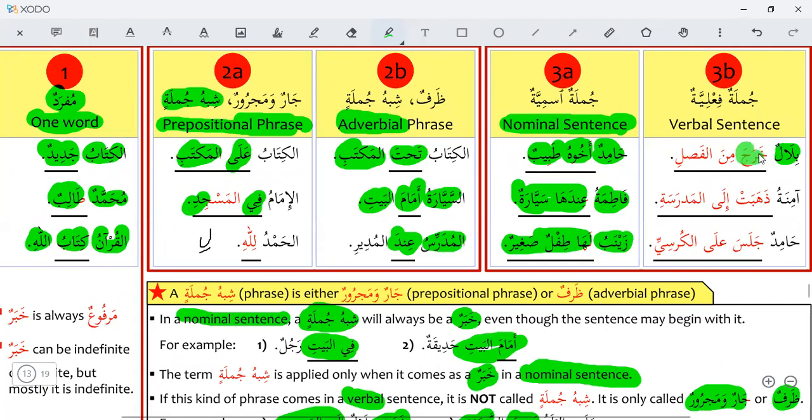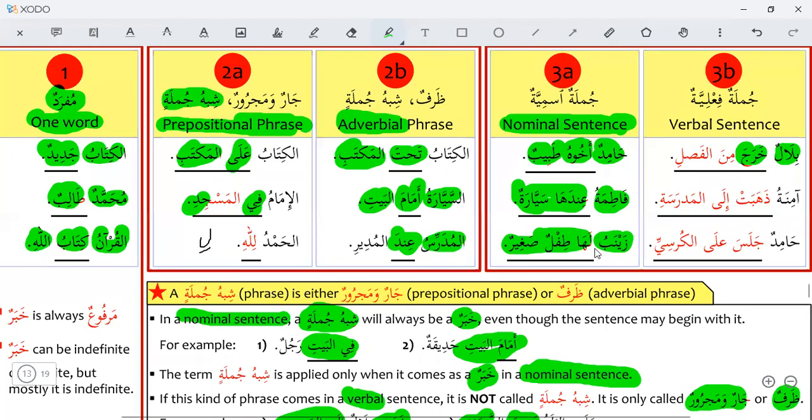So kharaja is a verb, starting with a verb. Minal fasli, from the class. He went out from the class. It is a complete sentence. When we say he went out from the class, it is a complete sentence starting with a verb. This kharaja minal fasli is a complete verbal sentence, and it is also a khabar.